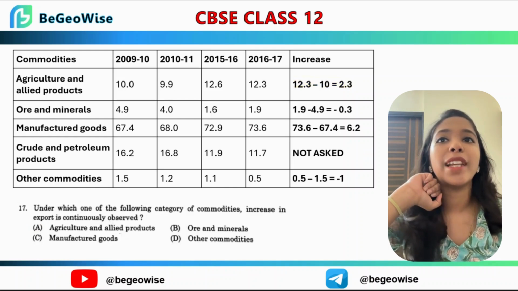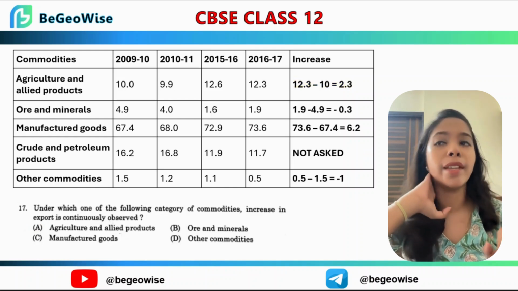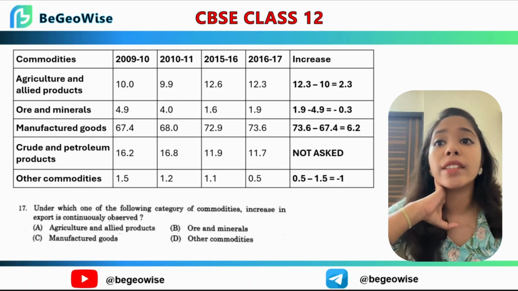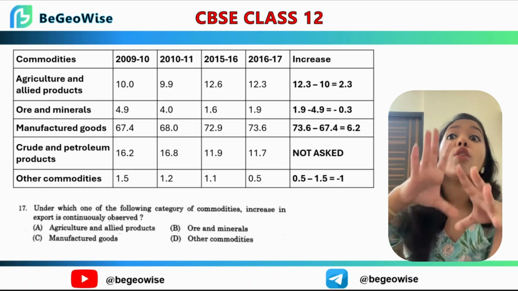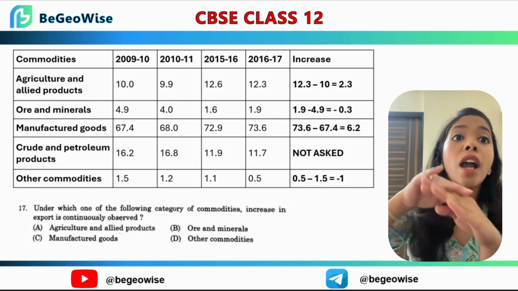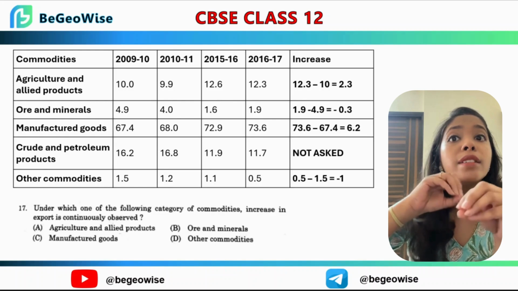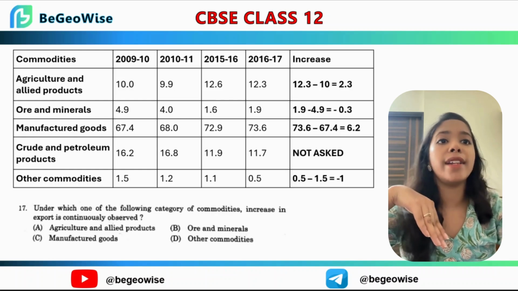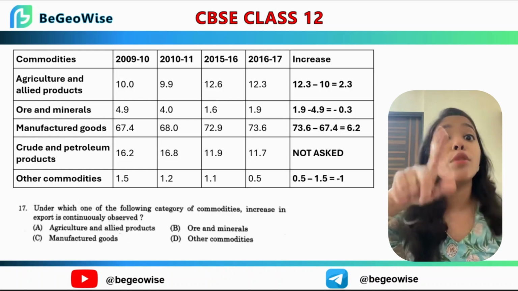So question number 17. What do we have? Under which category of commodities is there a continuous increase in exports? So we have to see where there are not many fluctuations, but we can see a high rising graph. So calculate this for yourself.